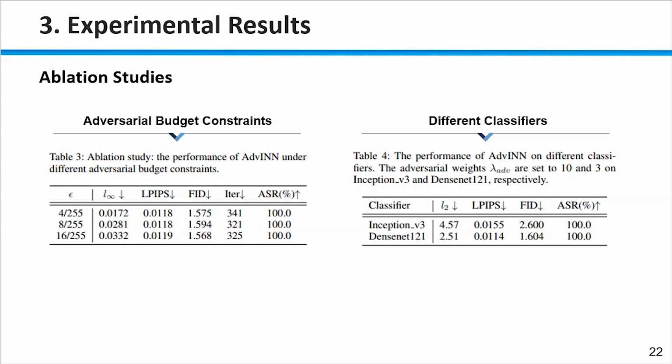The proposed method is tested on two other adversarial budget constraints, and the adversarial examples are crafted successfully even under stricter constraints. We also run experiments on different classifiers. When fooling a more robust classifier, ADD-IN succeeds in generating more imperceptible adversarial examples and guarantees a 100% attack success rate.